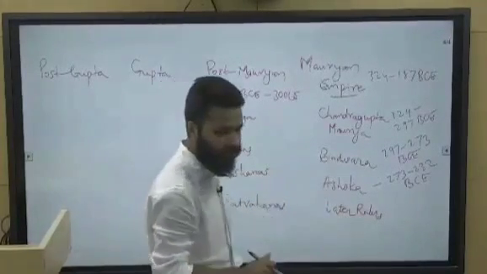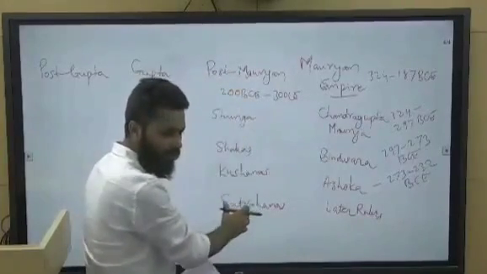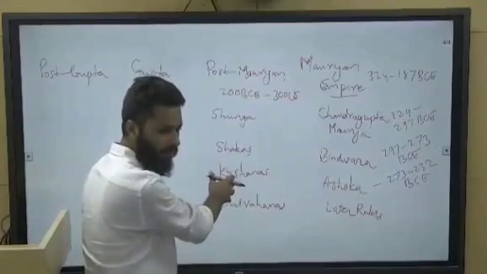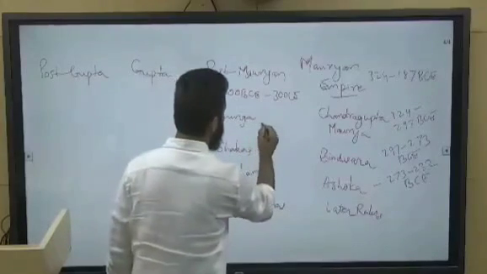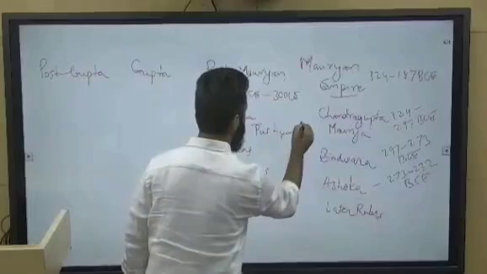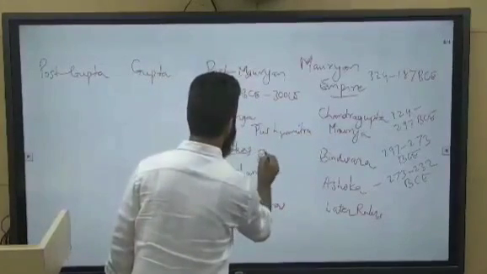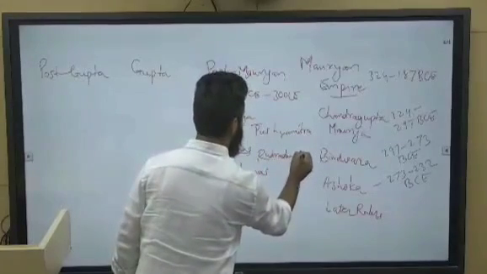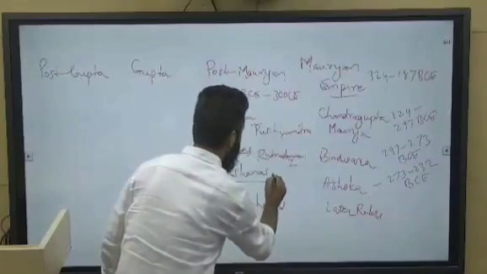So what you have to remember is important kings, what important social changes were happening in this period, or what kind of new policies were brought by these rulers, right? So Shunga dynasty, important ruler was Pushyamitra Shunga. Shaka's ruler, important is Rudradaman I. Kushana's ruler, important is Kanishka.